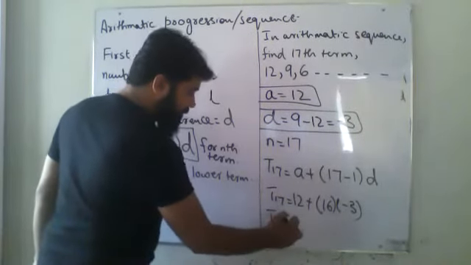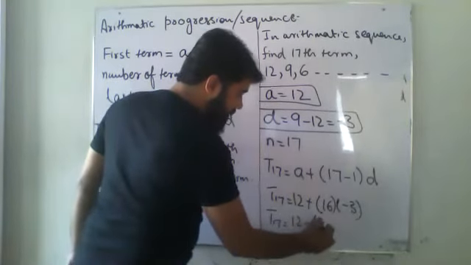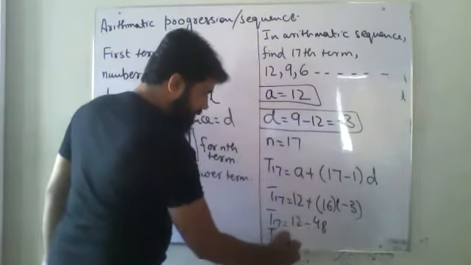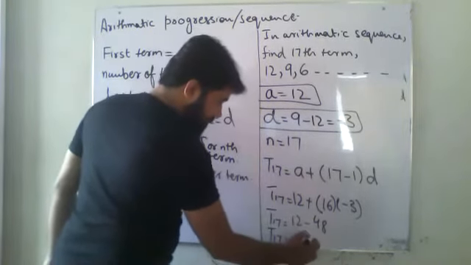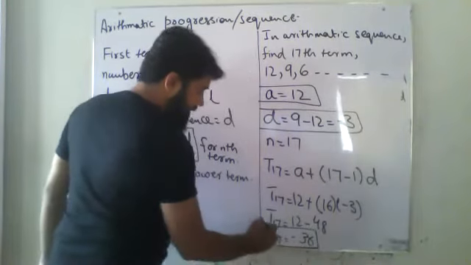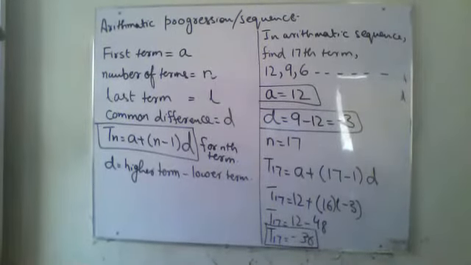P17 equals 12 plus, minus 16 into 3 will be 48. And P17 equals minus 36. P17 equals minus 36. And this is how we are going to solve this question.